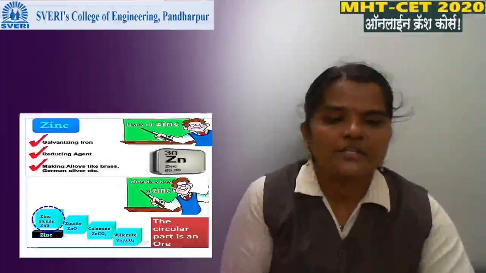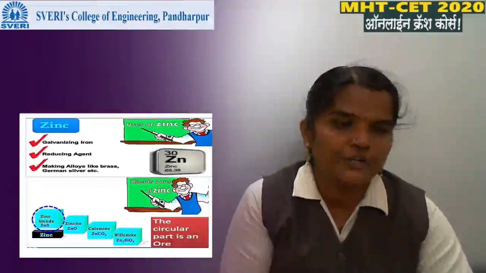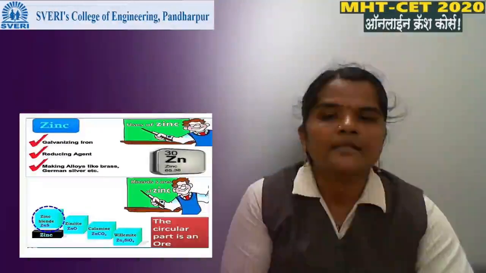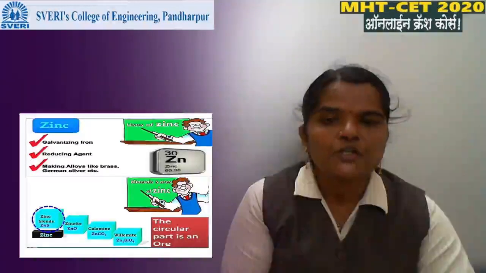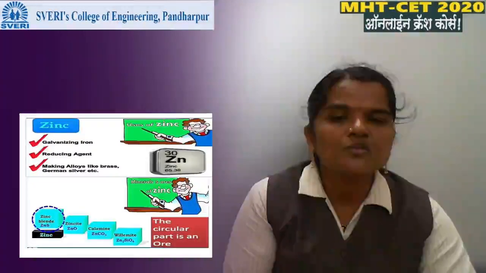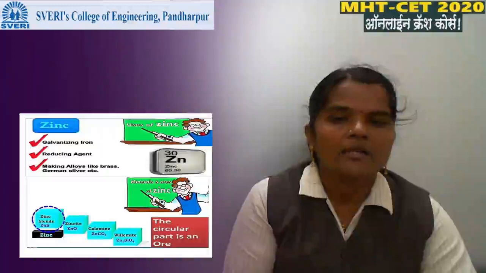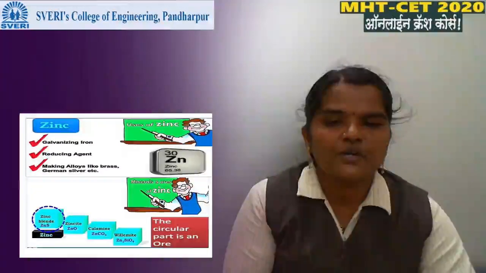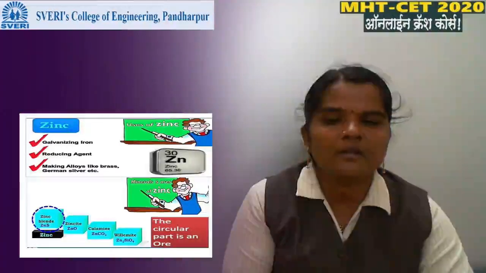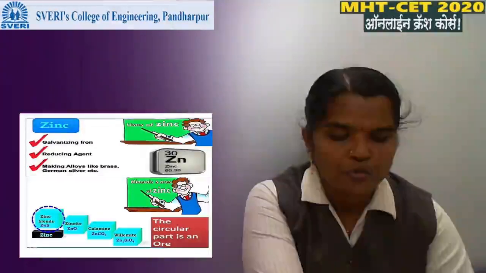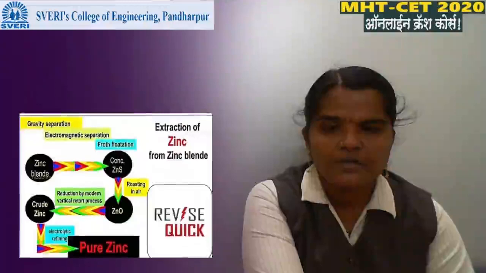Then extraction of zinc from its ore. Zinc is mainly used for galvanization. It is also used as a reducing agent in many chemical reactions. It is also used for forming alloys like brass, German silver, etc. This means it is a very important metal. The ore used for extraction of zinc is zinc blende.